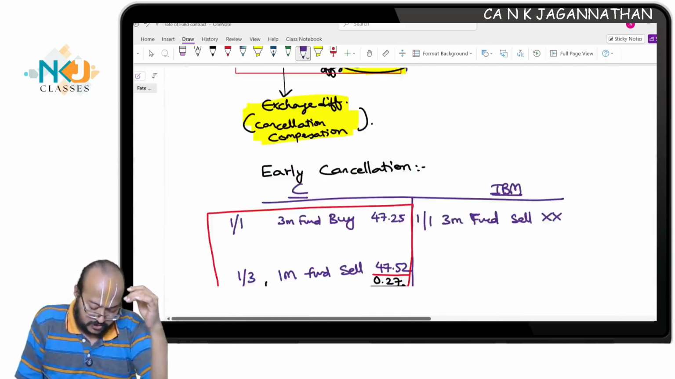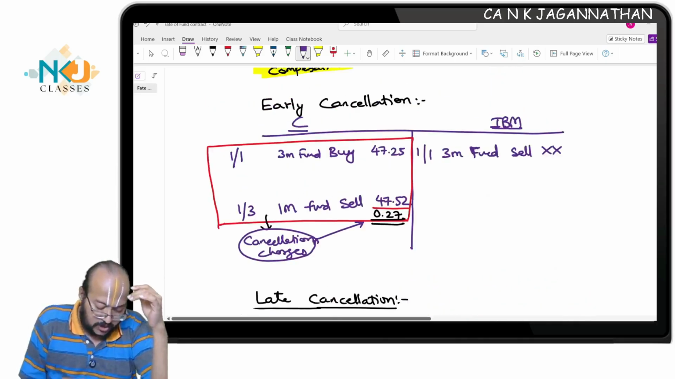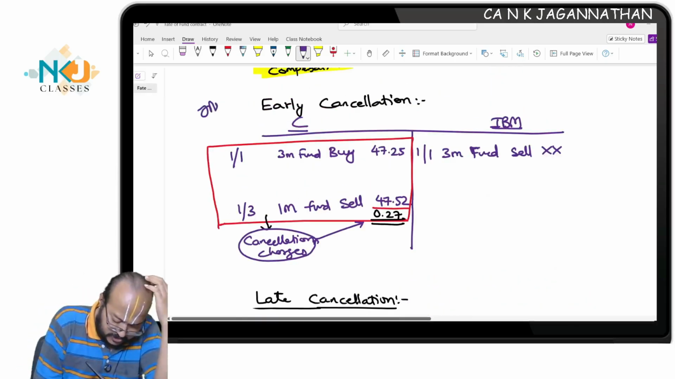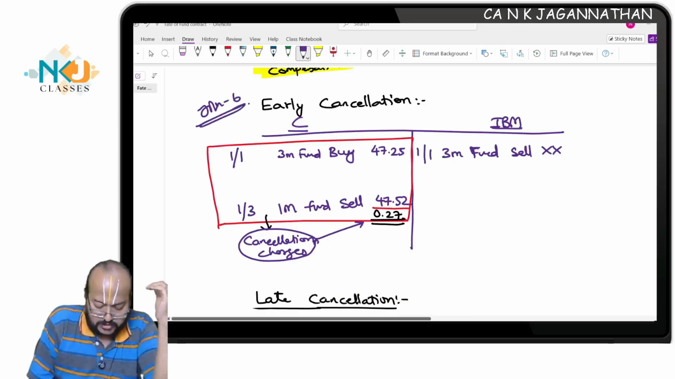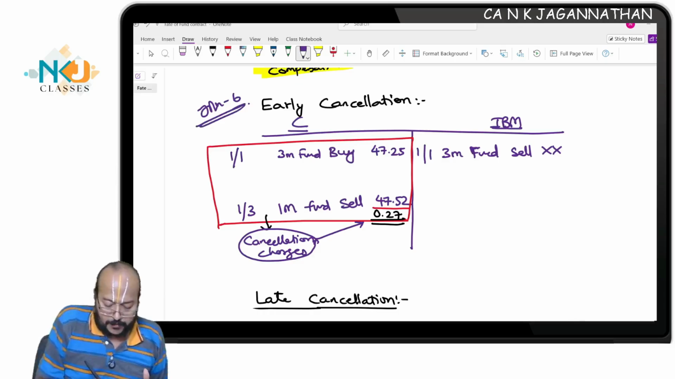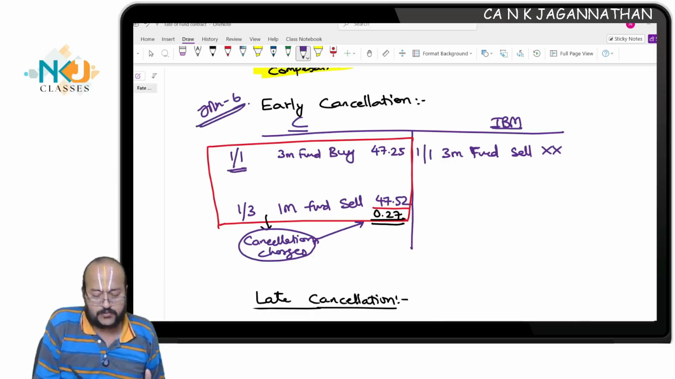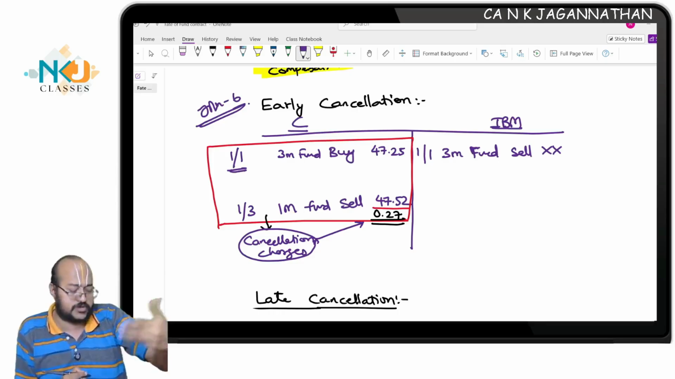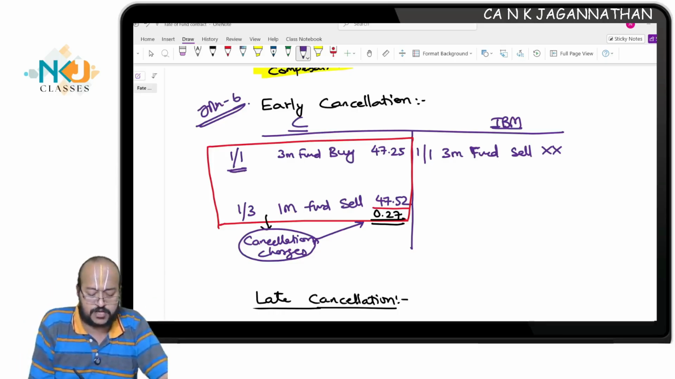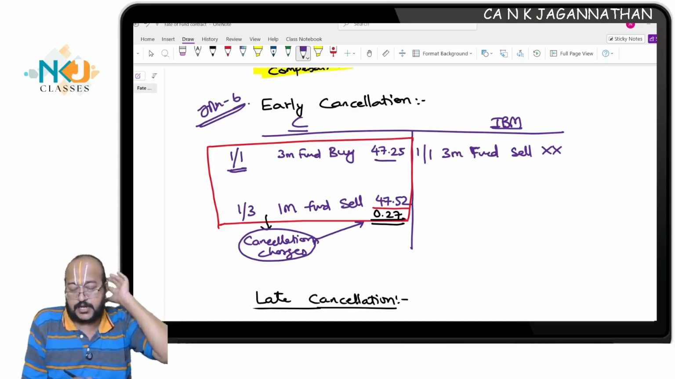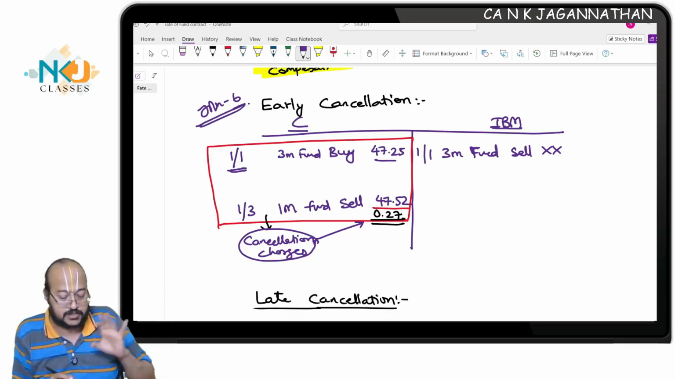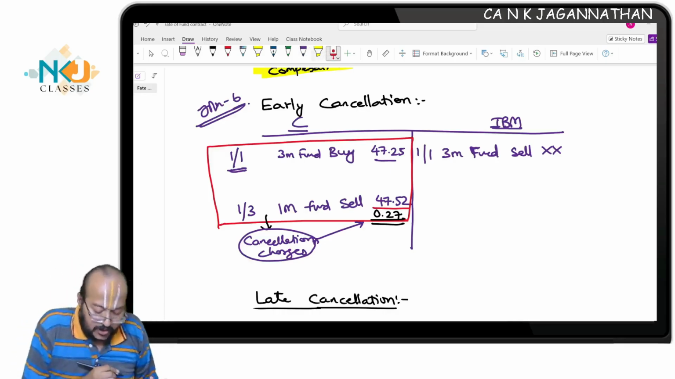This was due date cancellation. This is over. Now early cancellation. Next, illustration number 6. What happens on 1st January? The 3 months forward date is not given in the question, so I have assumed it for simplicity. On 1st January, assume a 3 months forward buy at 47.25. The dealer has agreed to buy from the customer at 47.25.